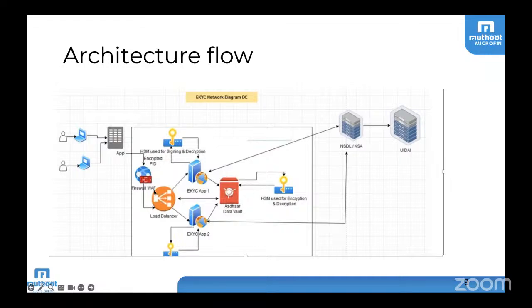You can see the next step. There should be a firewall, and also a WAF, web application firewall. WAF can be a separate one, and the firewall is the outer perimeter security. Then the next one is the load balancer. A load balancer needs to be there, a web application firewall needs to be there, and the basic firewall needs to be there. And then next one will be the E-KYC application and database.